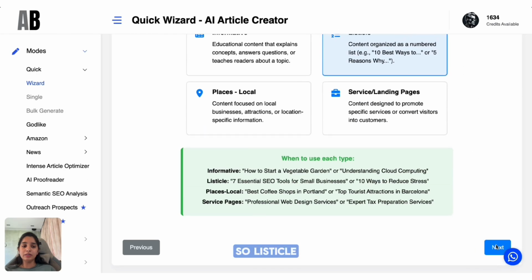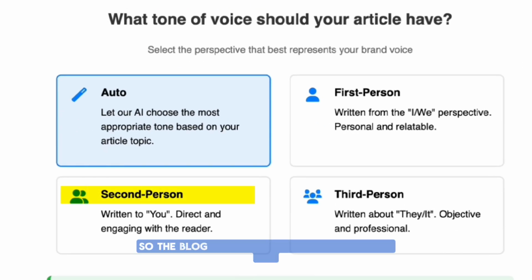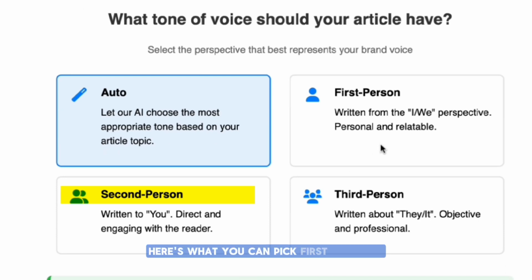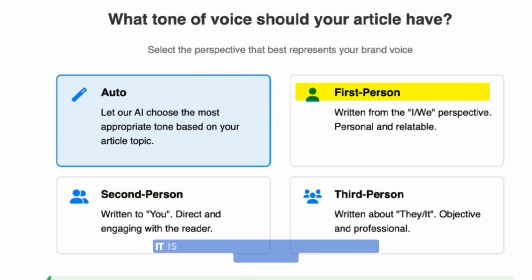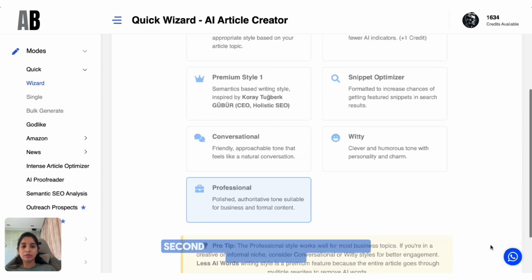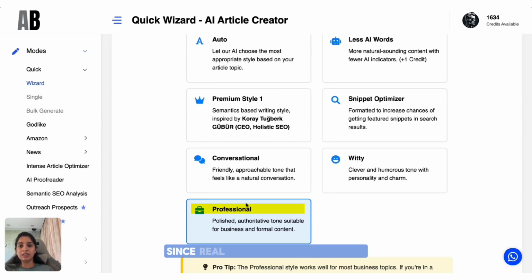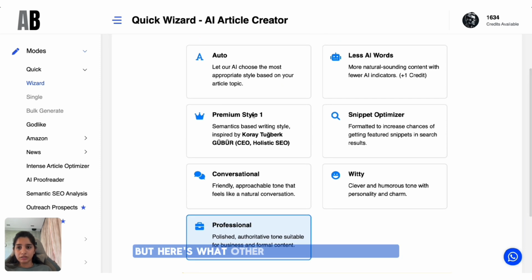So, listicle. For the tone, I'm going to pick second person so the blog speaks directly to the readers. And here's what else you can pick: first person if it is a personal blog from your own experience, and third person is more formal and sounds like an article or a news style write-up. Second person. Here I'm going to pick professional since real estate content is often research based and needs to sound reliable. But here's what other styles do.